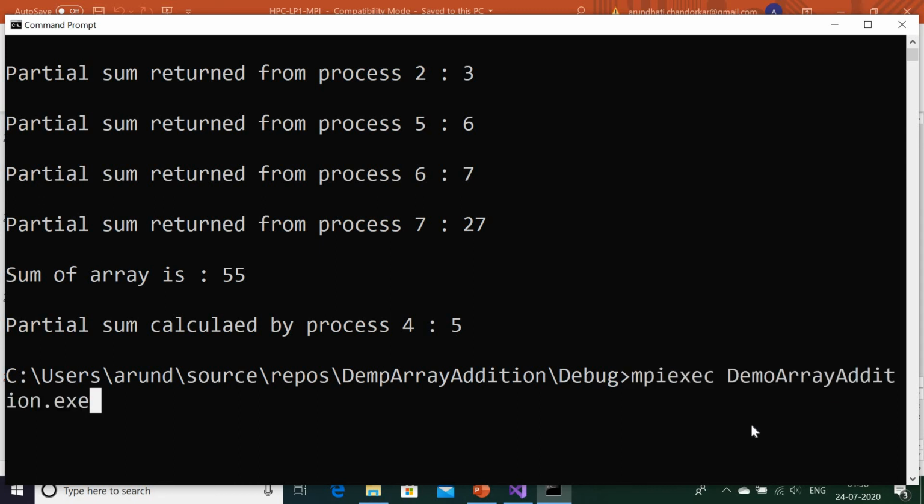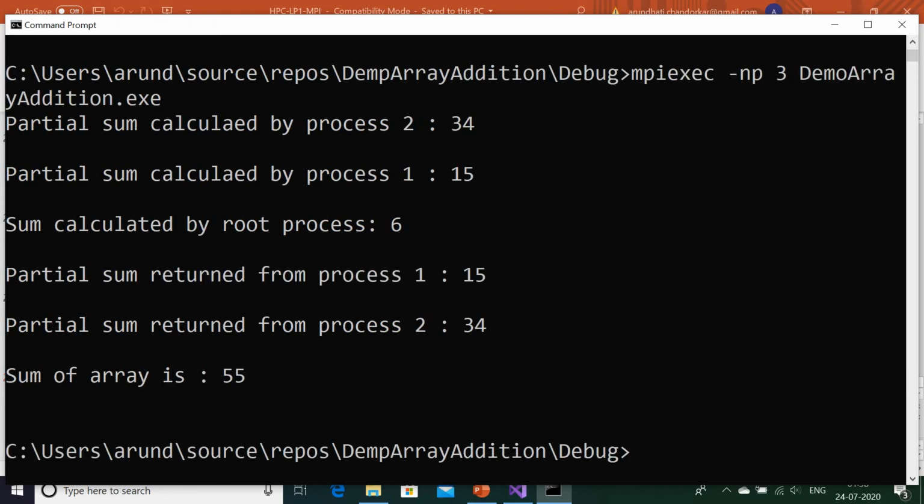Now let us run this program again with the number of processes given by the user. So -np, suppose 3 processes. I want to do this work with the help of 3 processors only. Let us see what happens. The result shows partial sum calculated by process 2, partial sum calculated by process 1, and sum calculated by root.